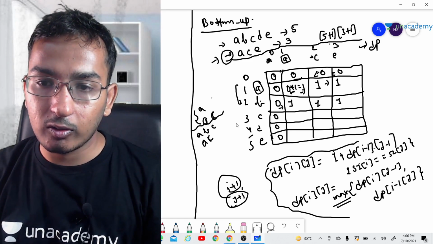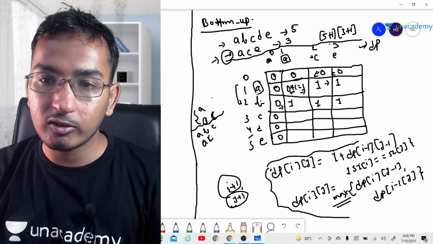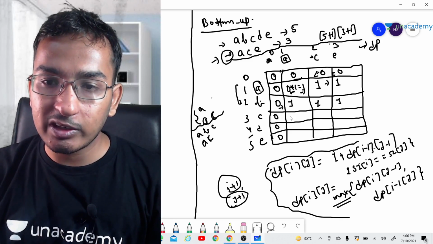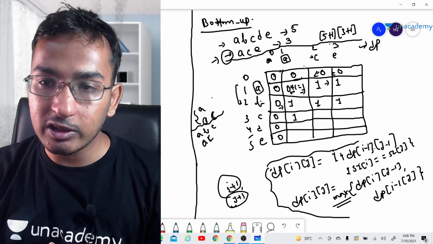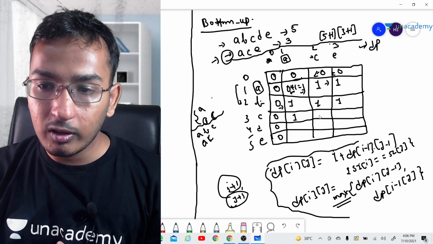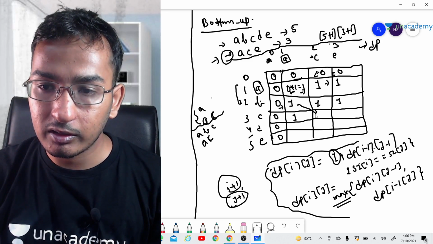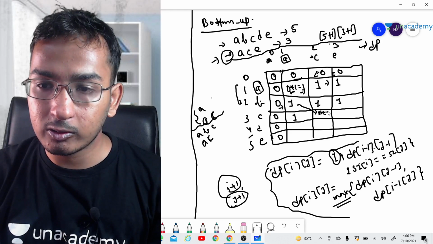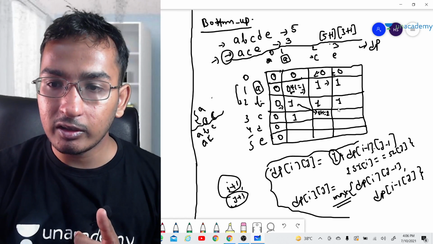So what will be your answer in that case, guys? If the C is not matching with A, in this case this will be the 1, but now C is matching with C. Now what I am going to do, I am going to add 1 plus 1, that is 2, right? And now C is not matching with E, so the maximum of these two is 2.